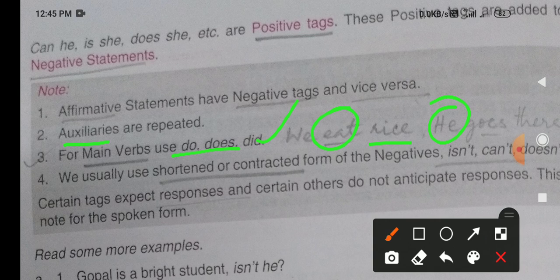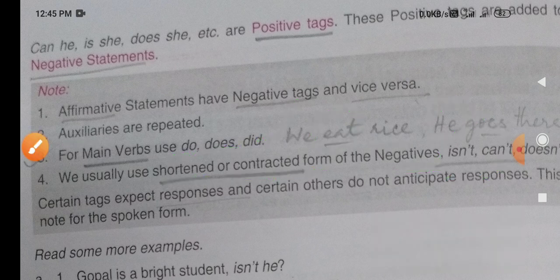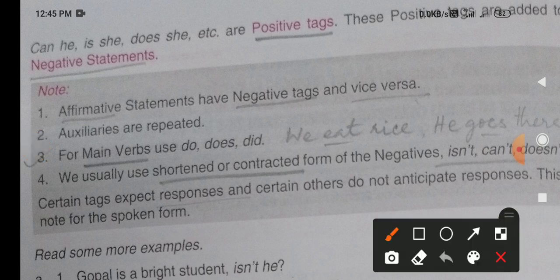We usually use the shortened or contracted form of the negative. Is, isn't, can't, doesn't, like that type of thing. They are called the contracted forms of the negative tags. So please try to think about this one. We generally write is not, but instead of is not, we will write isn't. That is called the contracted form of the question tag. So please try to follow this rule carefully.